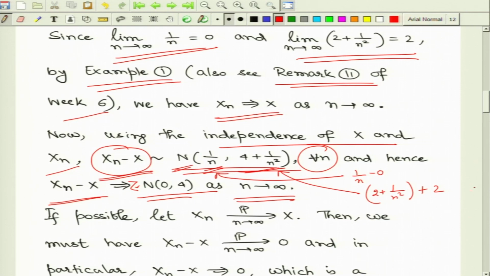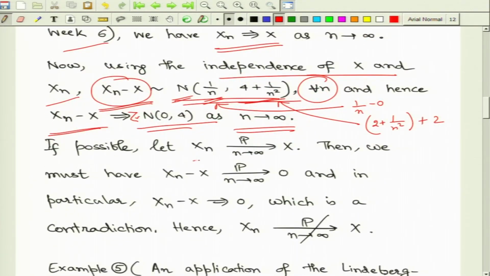We now look at the case involving the convergence in probability. If possible, suppose the xn's converge to x in the sense of convergence in probability. Then, as a property of convergence in probability, we will immediately claim that xn minus x must converge in probability to the degenerate random variable 0, and in particular since convergence in probability implies the weak convergence, we will also have that xn minus x converges in the sense of weak convergence to the degenerate random variable 0.